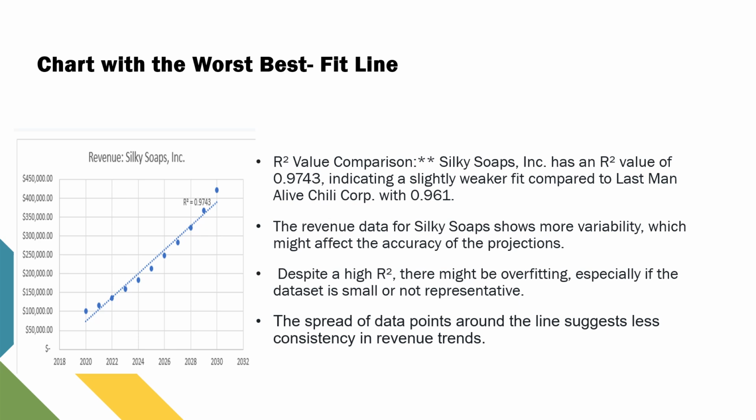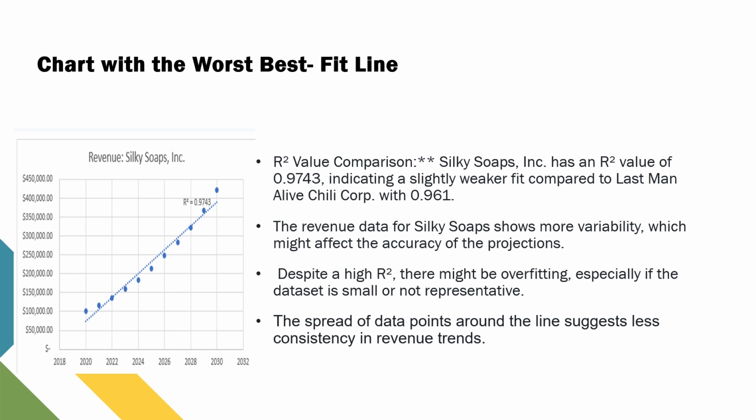We can evaluate the best fit line by considering the coefficient of determination, the R-squared value, which indicates how well the line fits the data. A higher R-squared value suggests a better fit. For Silky Soaps Inc., the R-squared value is 0.9743, while for Last Man Alive Chili Corp, it is 0.981.